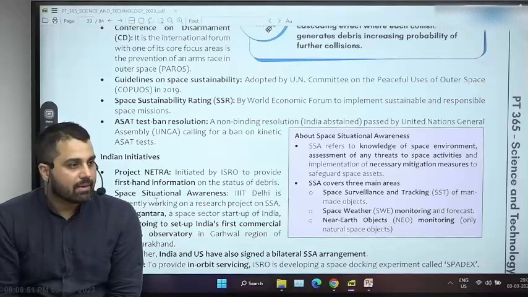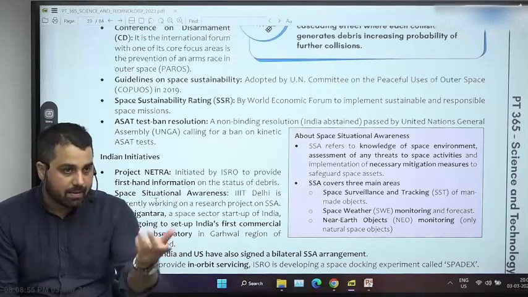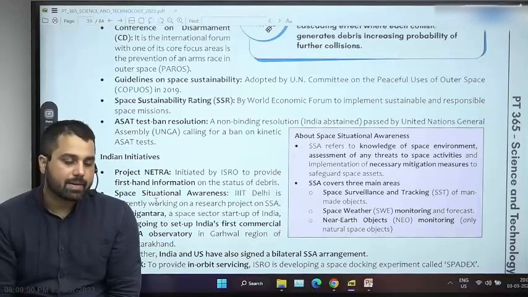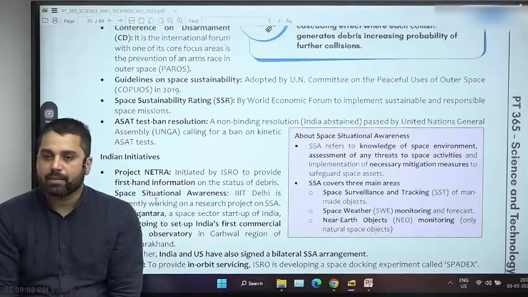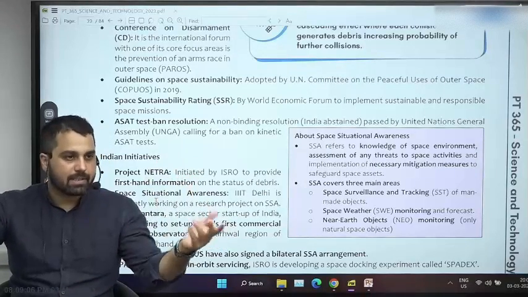Only thing is that all of these technologies are very, very expensive. So as of now, some startups have emerged that, with the help of many space agencies, are trying to ensure that rather than all agencies doing things separately, let's fund one company, for example, or a few companies.